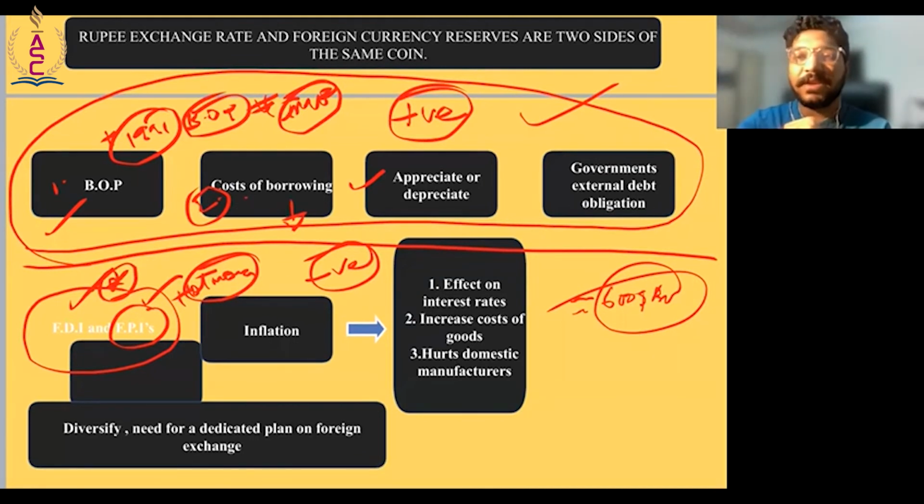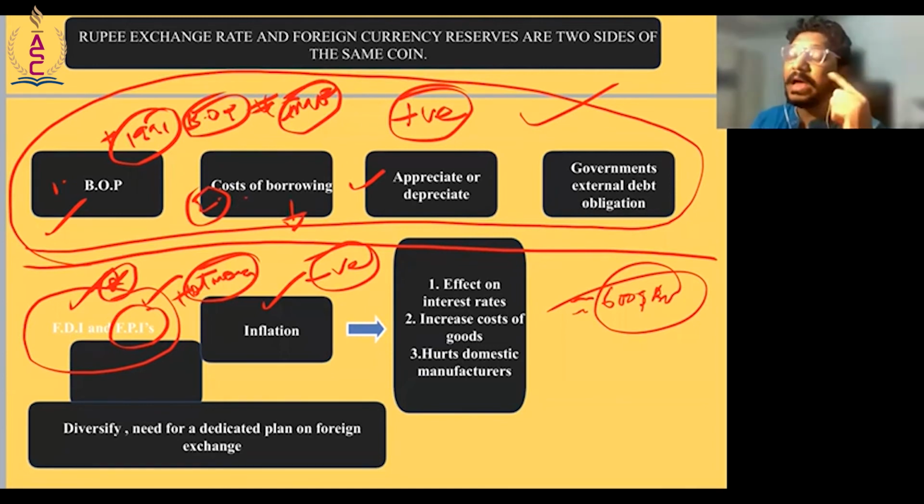Next would be inflation. When the RBI decides to pump in more rupees and take in dollars, or the reverse, that would have an effect on inflation. When RBI gives more rupees to take in more dollars from the economy, there is an increase in rupees, and there would be inflation. And we know the ill consequences of inflation.